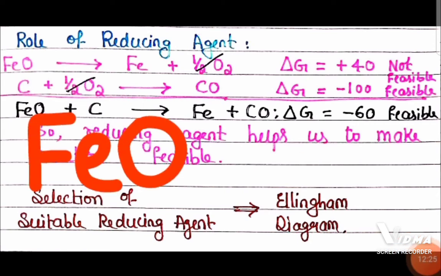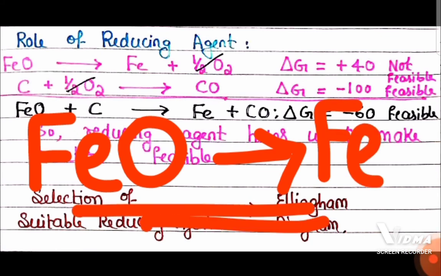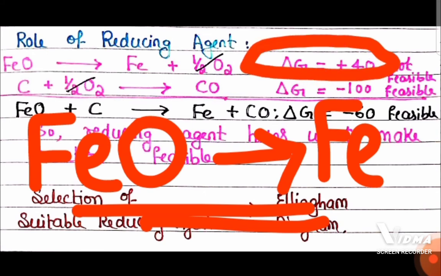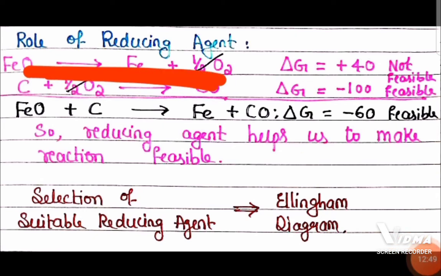If you want to reduce iron oxide into iron, then for this particular reaction, delta G value will be plus 40. I already said, if the reaction has to occur spontaneously, delta G must be negative. For this particular reduction, delta G here is plus 40, which means what? This particular reaction is not feasible, it is not possible.